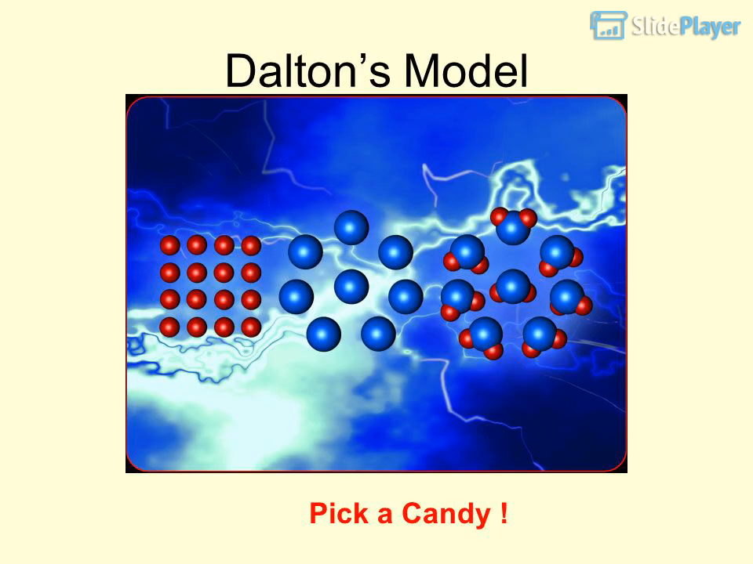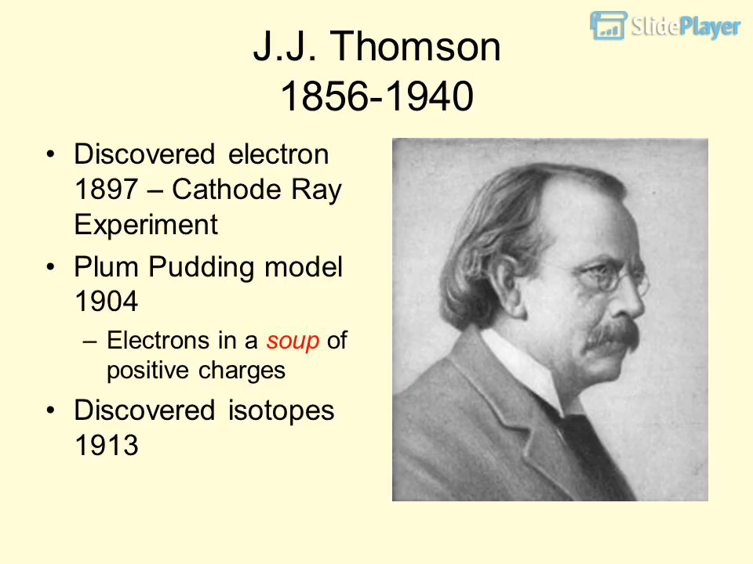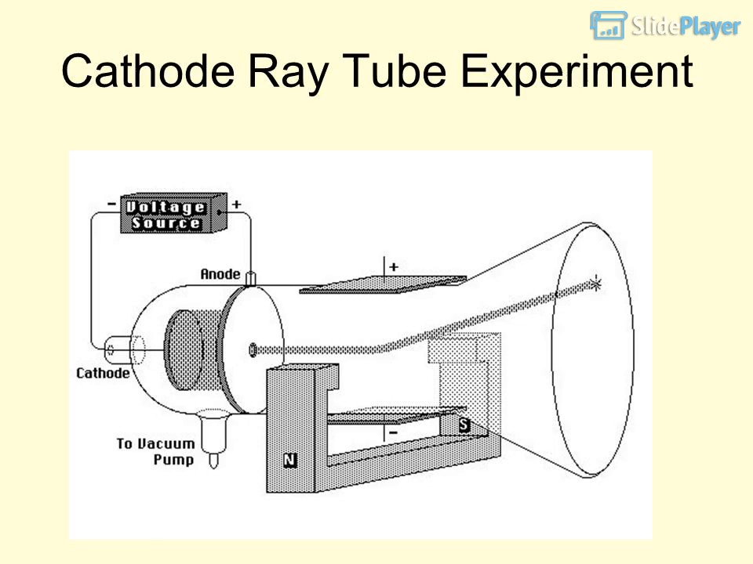Dalton's model. Pick a candy. J. Thomson, 1856 to 1940. Discovered the electron in 1897, cathode ray experiment. Plum pudding model, 1904: electrons in a soup of positive charges. Discovered isotopes in 1913. Cathode ray tube experiment.